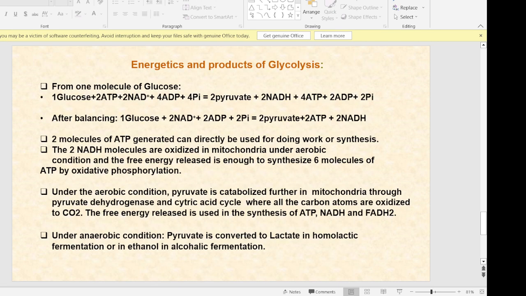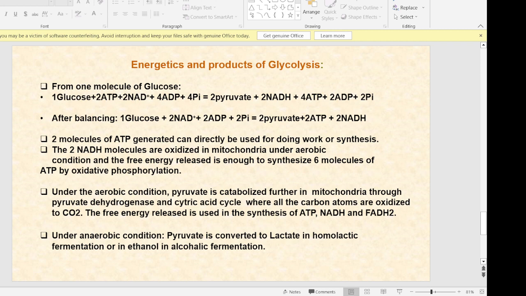Now we come to the energetics as well as the products of glycolysis. We'll start from the first step, from one molecule of glucose. It requires 2 ATP, 2 NAD plus, 2 ADP plus 4 Pi, which gives 2 pyruvate, 2 NADH plus 4 ATP plus 2 ADP and 2 Pi. After balancing the above equation, we get one molecule of glucose plus 2 NAD plus 2 ADP plus 2 Pi that gives 2 pyruvate plus 2 ATP and 2 NADH.